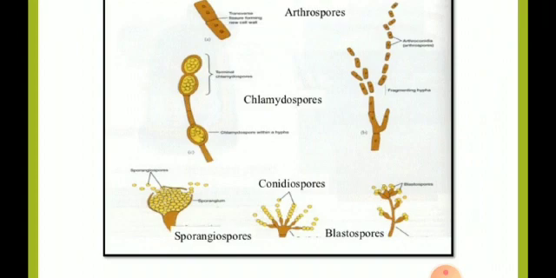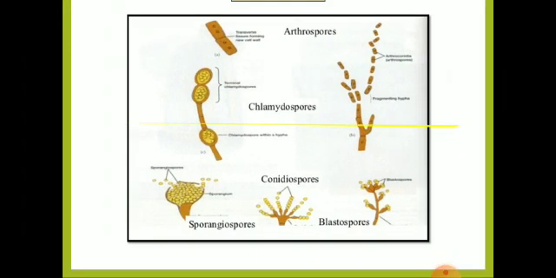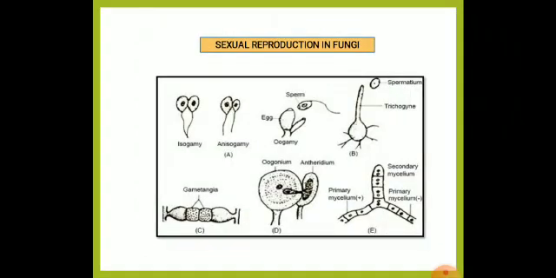Then conidiospores, which will be produced from the conidiophore in most of the species like Alternaria and Fusarium, that is macro and micro conidia. And blastospore is produced by the Basidiomycetes fungi in the forcible action, so it is called blastospore. Then coming to sexual reproduction in fungi. Sexual reproduction involves isogamy, anisogamy, oogamy, spermatization, gametangial contact, and gametangial copulation. Most important is gametangial copulation, in which antheridium and oogonium go for copulation for transfer of genetic material to produce offspring, that is an oospore.